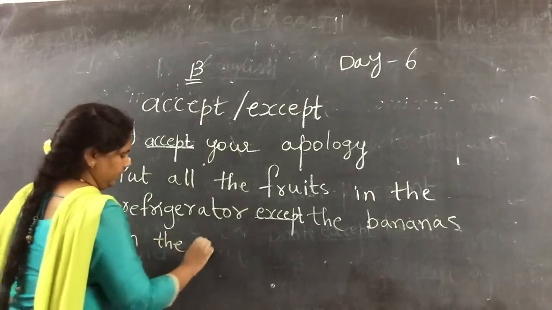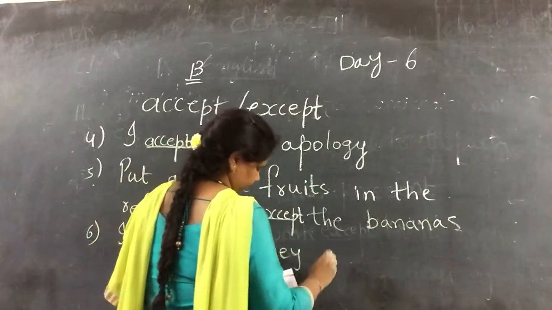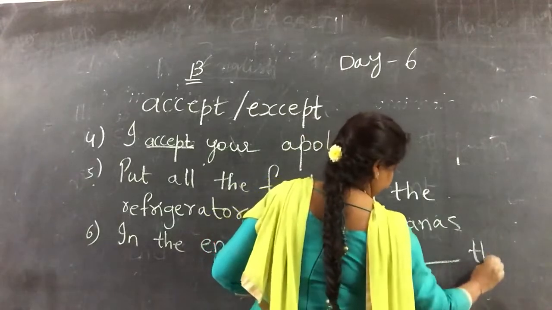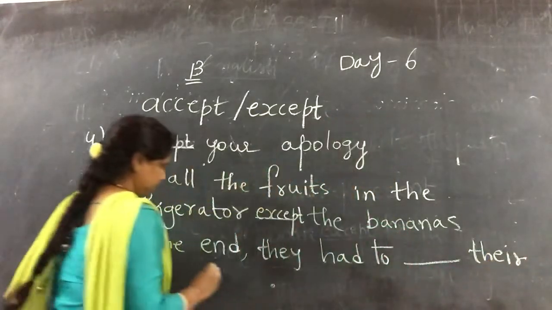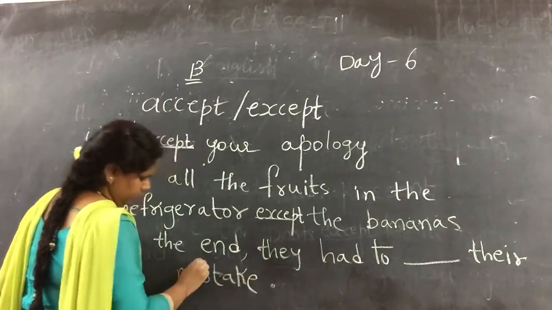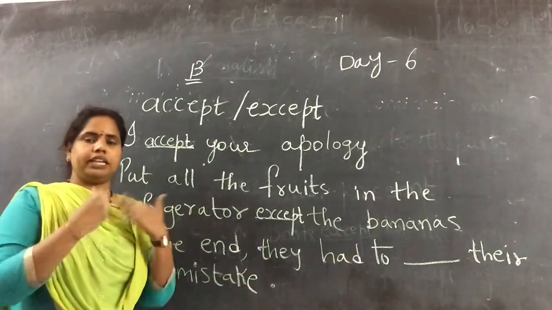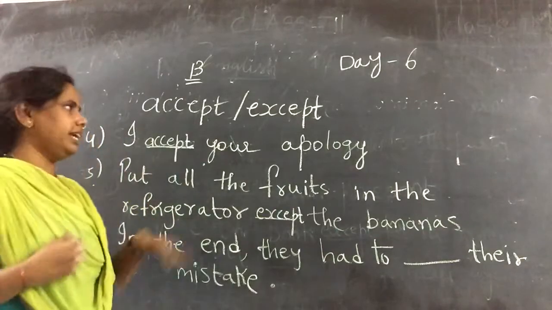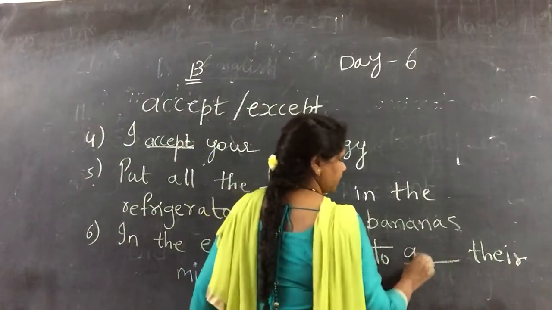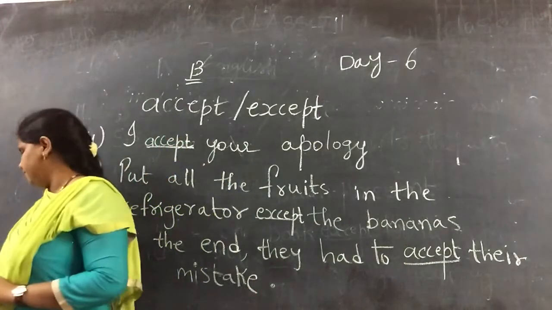Now, sixth one, last one. In the end, they had to dash their mistake. In the end, they have to dash their mistake. Means they have to accept their mistake. They have to take it. Okay, what they have to do? Take it. Taking means what? Accept it. In the end, they had to accept their mistake. Okay, children?